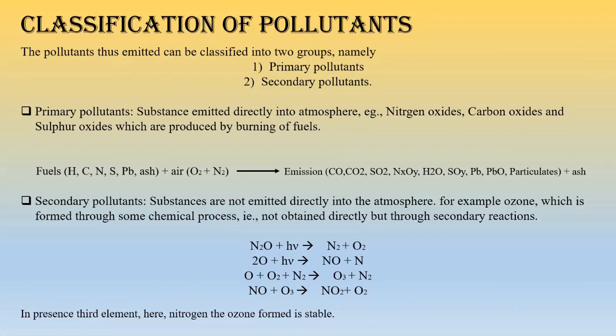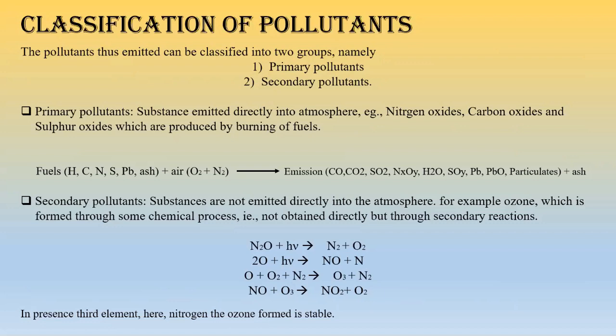So these were the primary pollutants that are released, whereas secondary pollutants are those which are not released directly into the atmosphere, but are formed due to chemical processes. Okay, that means something is present in the atmosphere, now that will react with something else in presence of sunlight and all, and that will in fact result in a third compound which is a pollutant to us. Okay, then that will be a secondary pollutant, right? Now some reactions are given here which actually signify the formation of secondary pollutants.